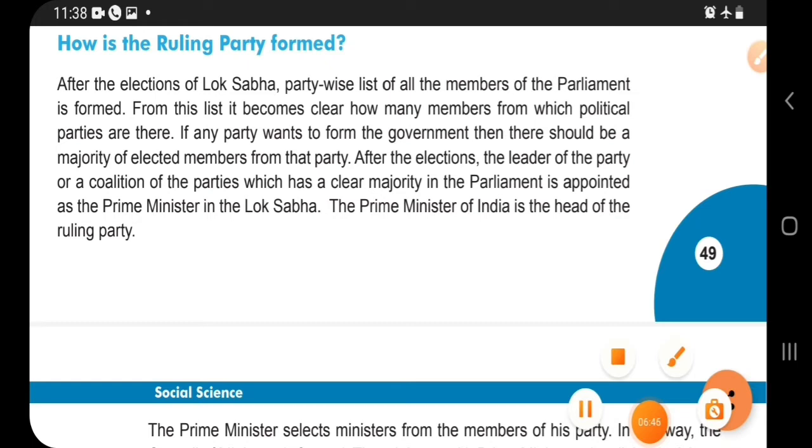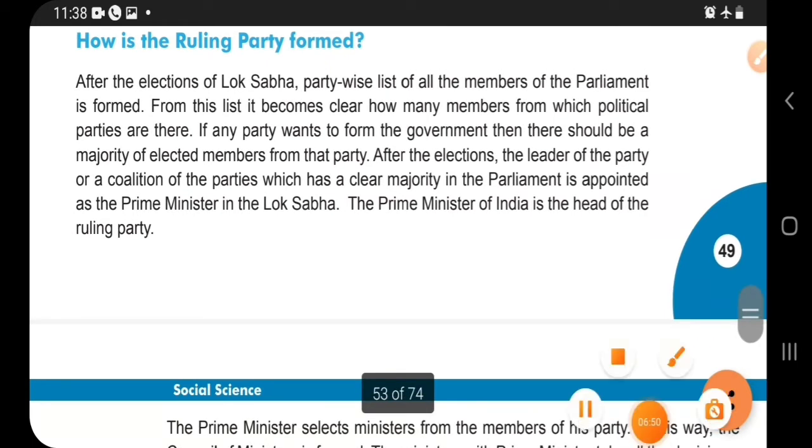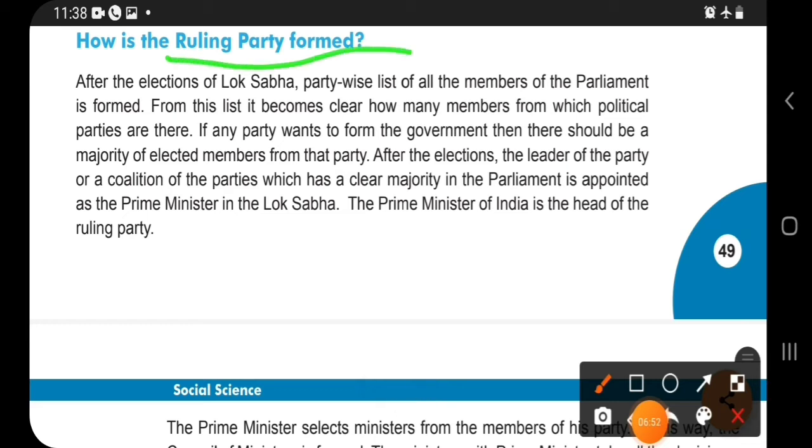Now the next one, that is how the ruling party is formed. As I have told you about the ruling party, the party that is elected is known as the ruling party, elected by the public. The winning minister, we can say like that. And here we talk about the minister.